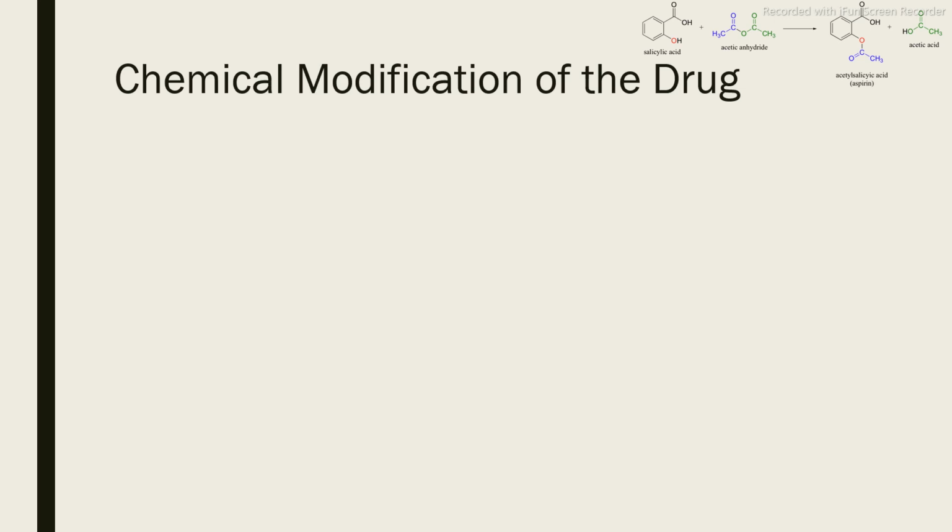Then chemical modification of the drug. As you can see in this chemical reaction, this is salicylic acid. When it reacts with acetic anhydride, there is formation of acetyl salicylic acid, which is also called aspirin. You might be very well aware of aspirin tablets. Along with it, there is formation of a side product, that is acetic acid. So the acetyl group from acetic anhydride reacts with the salicylic acid and there is formation of acetyl salicylic acid. So why are we going for this chemical modification?